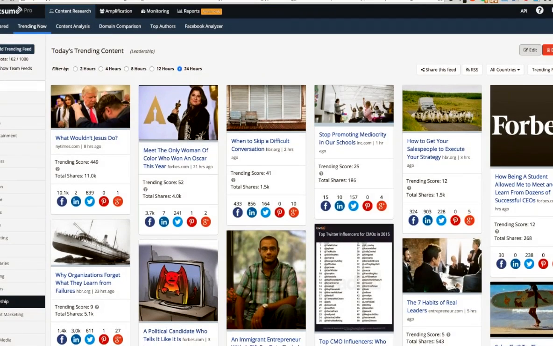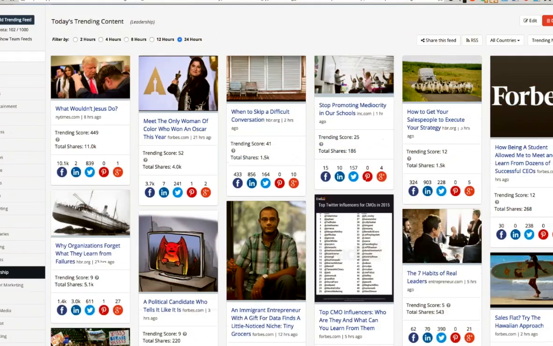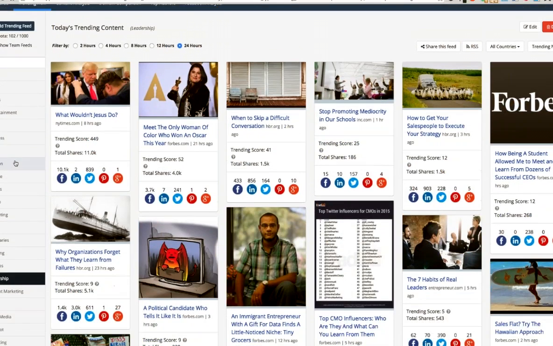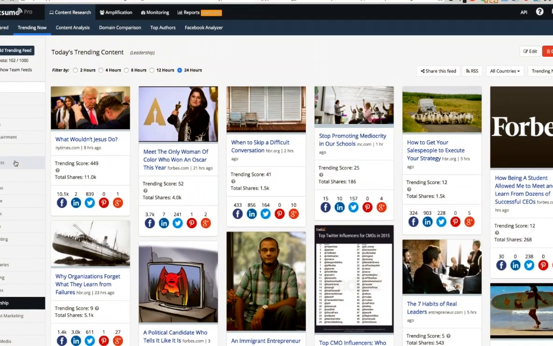If you click on Edit, we will bring you into, at least we usually will show you the other side of the feed. I'm not sure why that button's not working, but basically what I've done with that is I have entered a lot of different search terms related to leadership and 2 hashtags related to leadership. And using that information, BuzzSumo is able to pull together this trending feed for me that shows me content that's trending in my topic area.